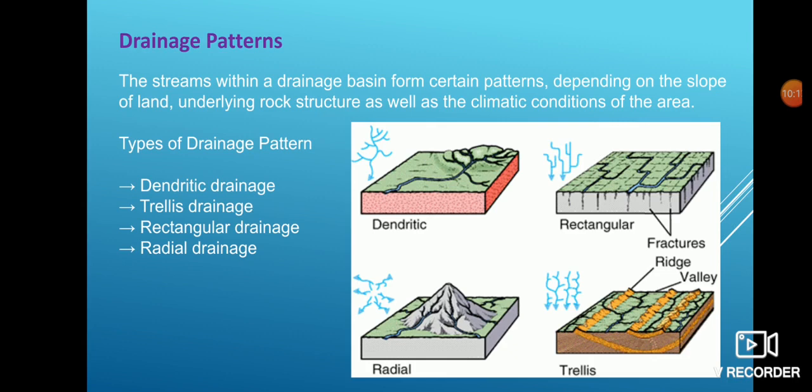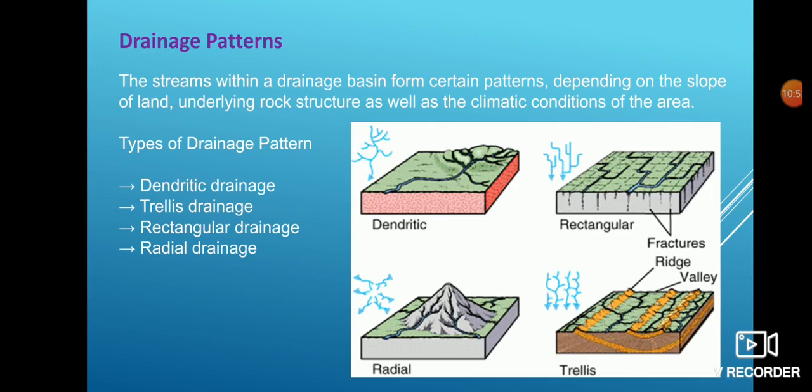Trellis pattern. In this pattern, the tributaries can be seen meeting the main stream at right angles, and the river is joined by its tributaries approximately at right angles. This develops a trellis pattern, and the trellis drainage pattern develops where hard and soft rocks exist parallel to each other. The third category is the rectangular drainage system.